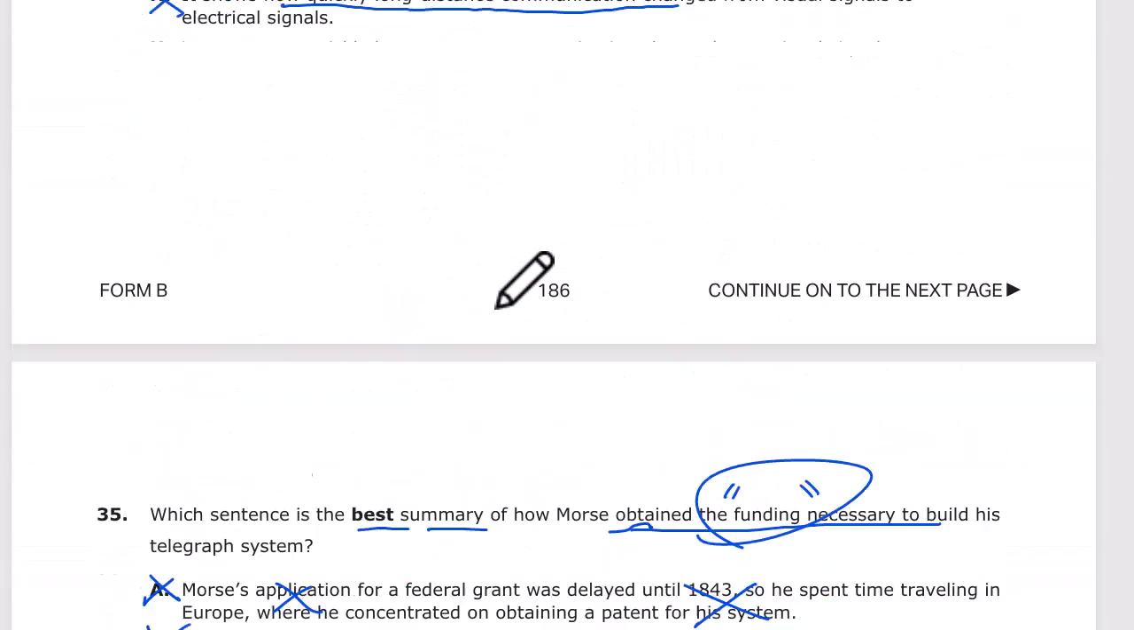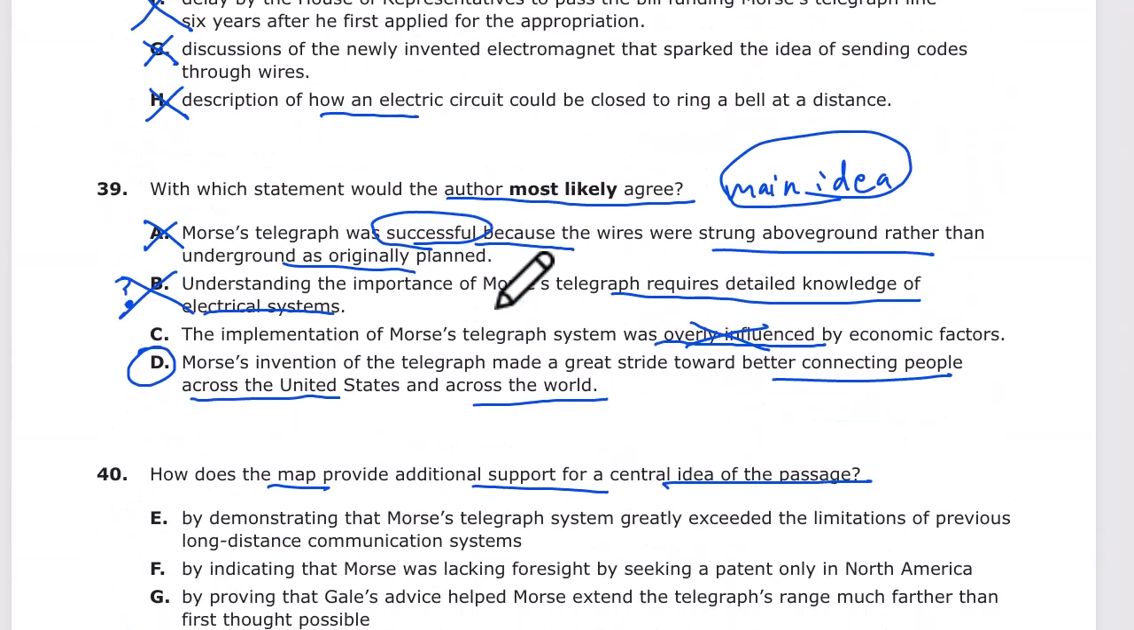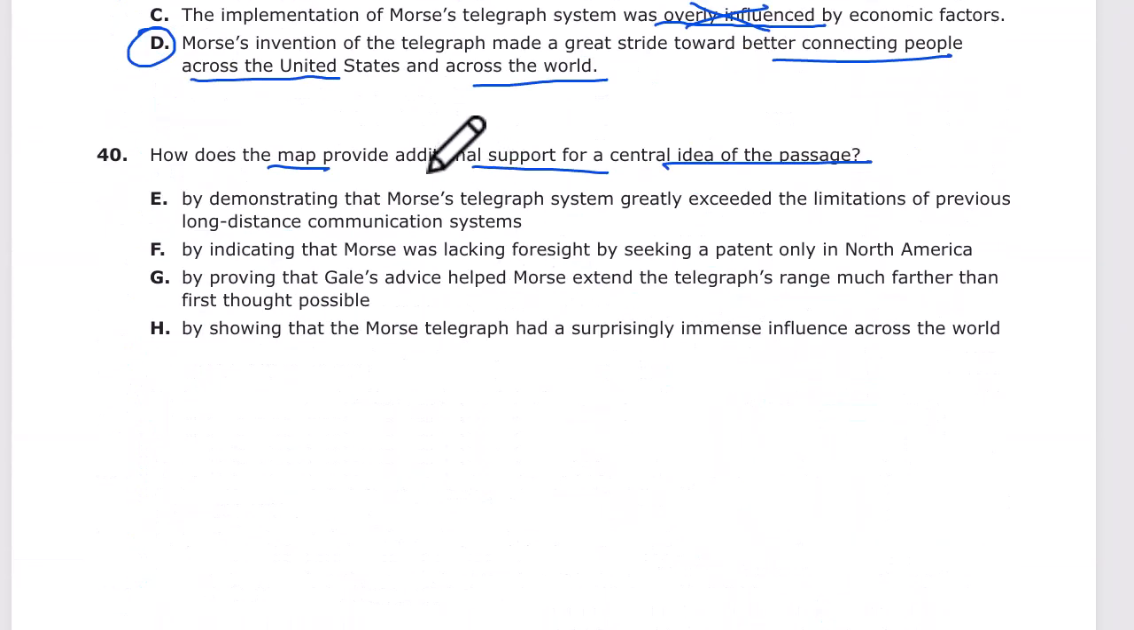So let's go back and see what answer choice matches that. By demonstrating that Morse's telegraph system greatly exceeded the limitations of previous long-distance communications. Okay, that's not saying anything about being global, but remember the original idea was limited to the hilltops, nearby hilltops. Global is greatly exceeding that. I think that is a fair or valid inference, or not an inference, but a restatement. And they do mention it's long distance. So that looks good.